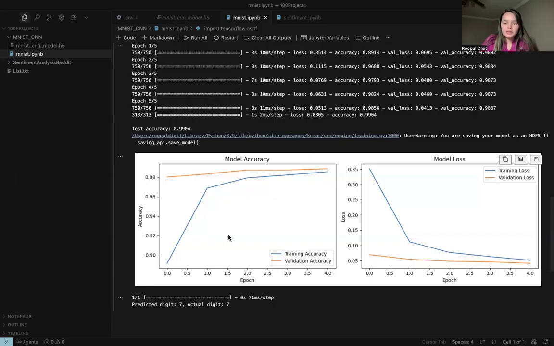So this is it. I have shown you how to compile, and I have also saved the model so that we can use it again. This project is awesome because it shows how convolutional neural networks can learn to see patterns in images, just like we do. The MNIST data set is a great starting point, but you can take this further. Try tweaking the model, add more layers, train for more epochs, or use data augmentation to make it even better. You should also apply CNNs to other image tasks like recognizing letters or objects, and image classification, like whether this image is of a dog or a cat.